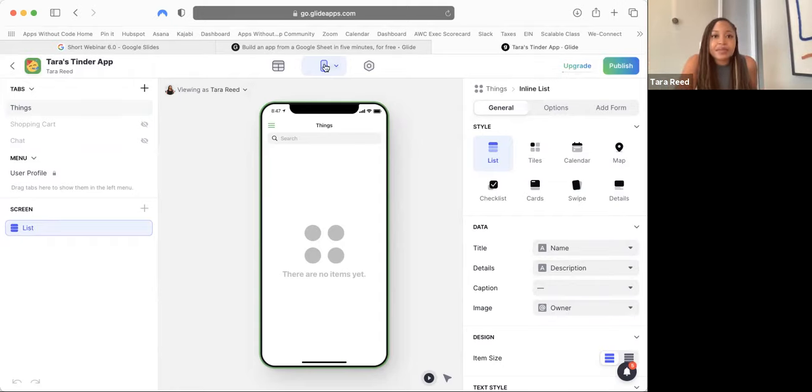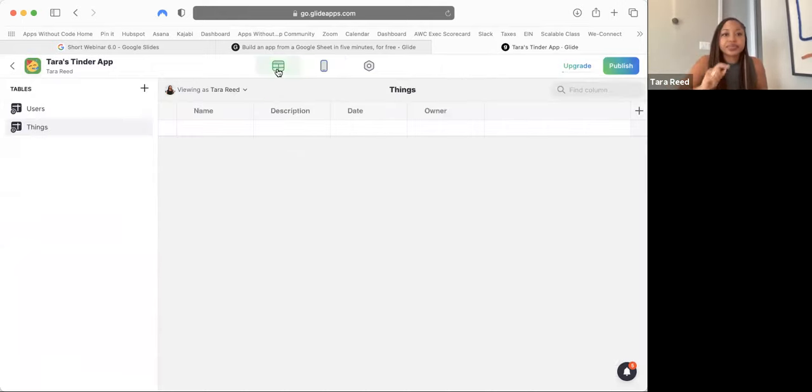So this is the middle screen, that phone icon, right? Where you can see how the app is working. You can see the preview of the app in the middle. We haven't done anything in the app yet, so there's nothing there, right? But we will. Okay, and if we click on this tab right here, the one that looks like a grid, click on that right now. So when we click on this, we can see our database.